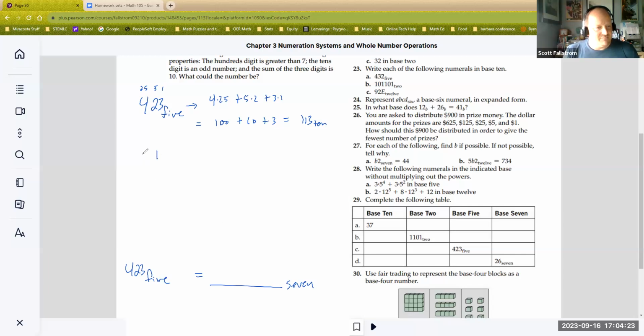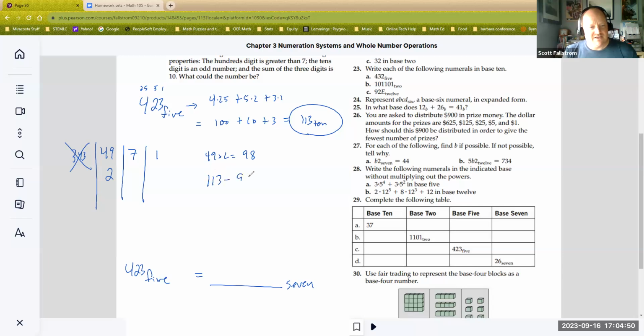Base 7 is going to have place values of 1, 7, 49, and the next one up would be 343. But this number doesn't have enough of those, so we won't get that far. We'll get up into the 49. So I can clearly see I have at least one 49. Looks like I have 2 groups of 49. Okay, so I need 49 times 2, which becomes 98. Got it. So now do 113 and take off the 98 that you just used.